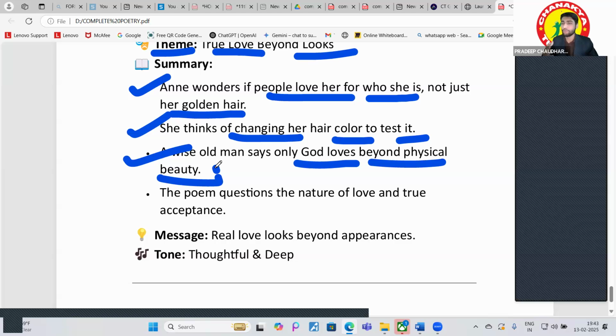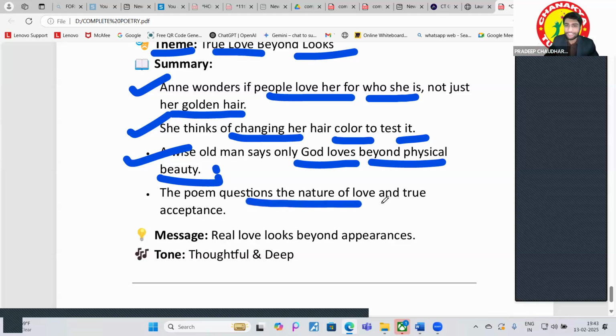Physical beauty is the thing that, whenever you grow old, right, you have wrinkles on your face, right? And after that, everything will be changed. You will not have the same looks that you have now. Okay. And that is what the poet wants, right?